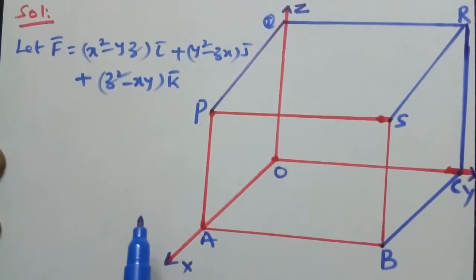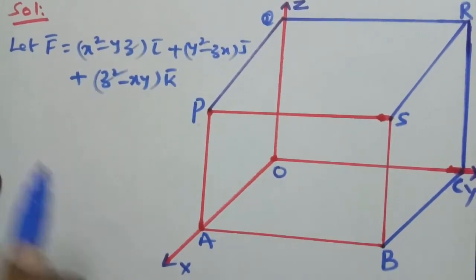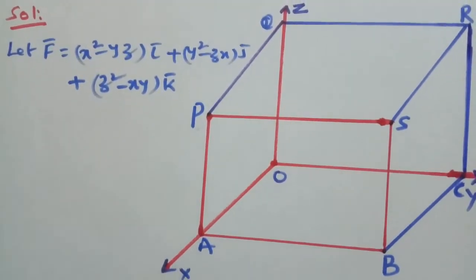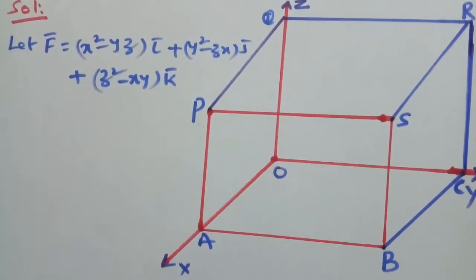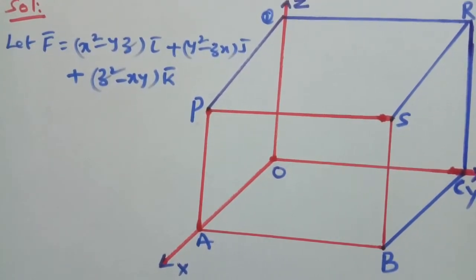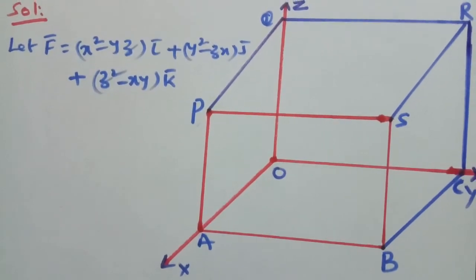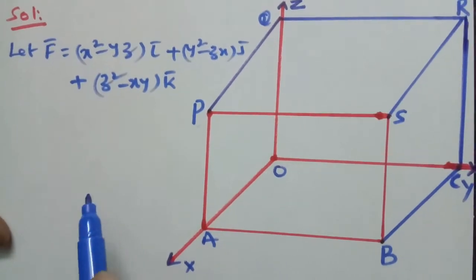First we evaluate the volume integration. For that, we first have to find div F bar.